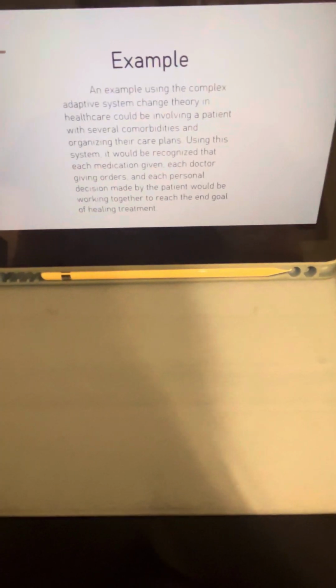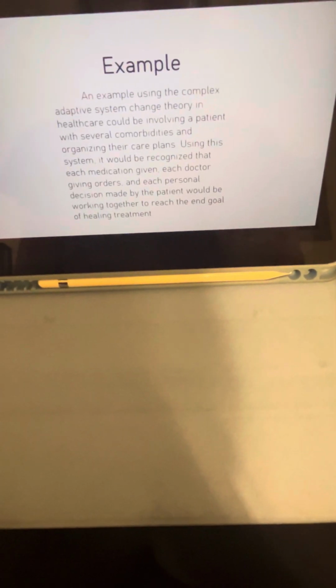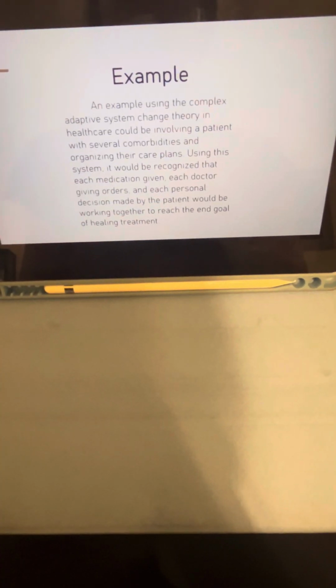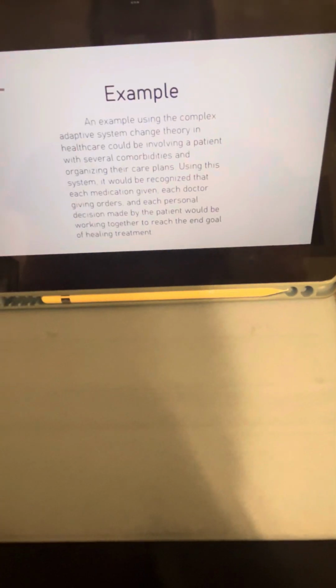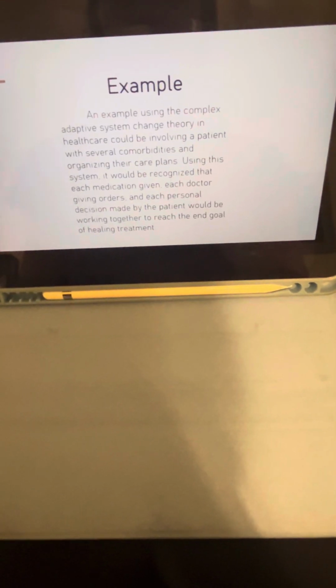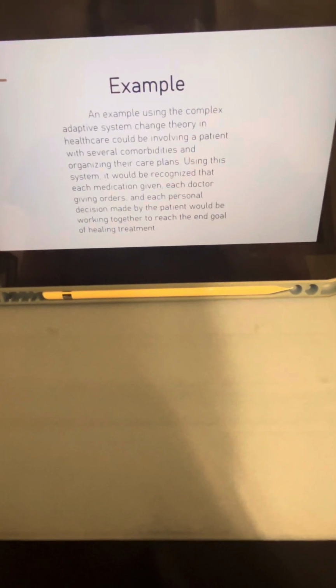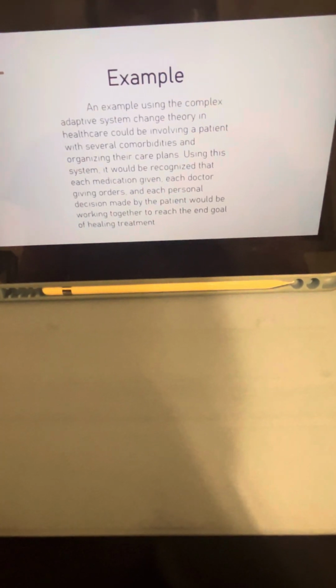An example using the complex adaptive system change theory in healthcare would be involving a patient with several comorbidities and organizing their care plans. Using this system, it would be recognized that each medication given, each doctor giving orders, each personal decision made by the patient would be worked together to reach the end goal of healing treatment. This is why we would need to know what medications can be infused together in IVs.